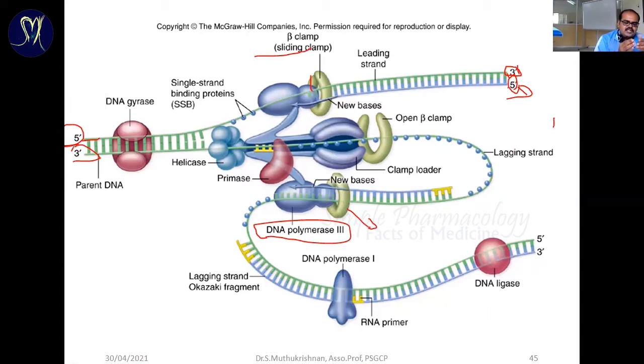Based on this principle, what is the problem? When the DNA chain is cleaved, one side is normal because it finishes with 3 dash. So as usual it's going to start the chain formation, a forward chain reaction. The chain is synthesized in the forward direction, no problem at all. But in the opposite chain, what is the problem? This chain is to be synthesized based on our formula, always starting with 5 to 3 dash, so it can't be synthesized continuously. So what happens? It leads to the formation of a lagging strand.